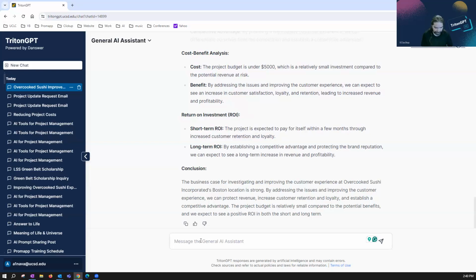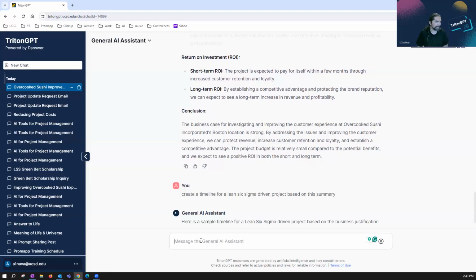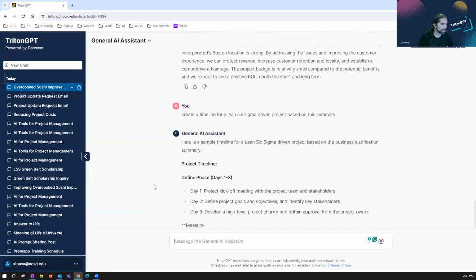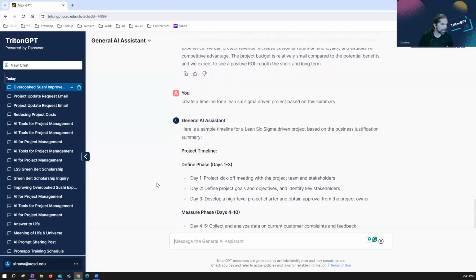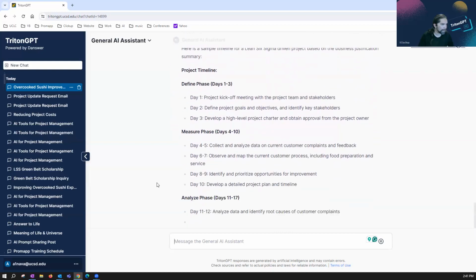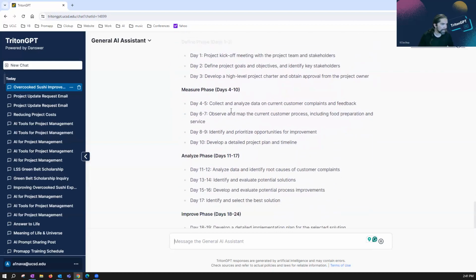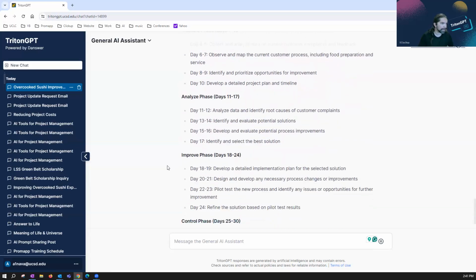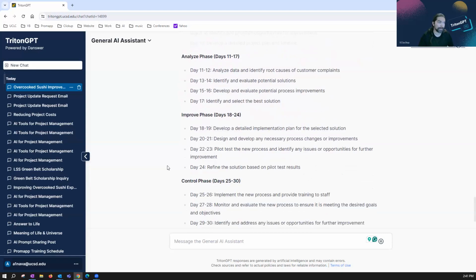So I might say, create a timeline for a Lean Six Sigma driven project based on this summary. All right, here's a sample timeline for a Lean Six Sigma based project. So we've got the define phase, the measure phase, the analyze phase, and it gives me specific things that I can do: identify and prioritize opportunities, develop a detailed project plan. Now I can go one of two ways with this. I can go many ways.